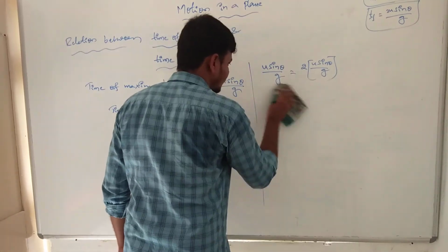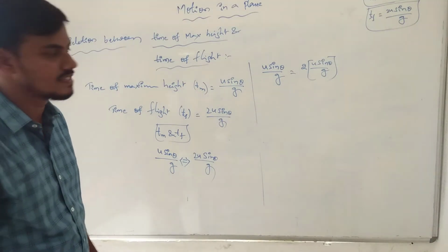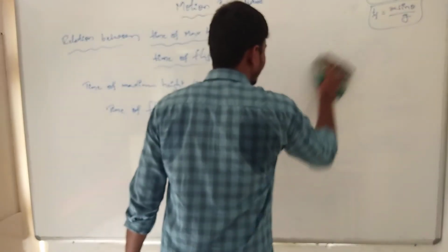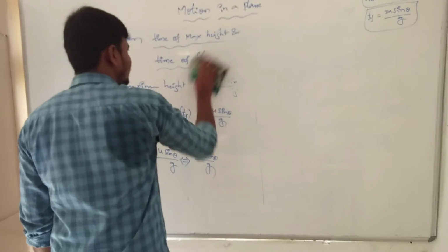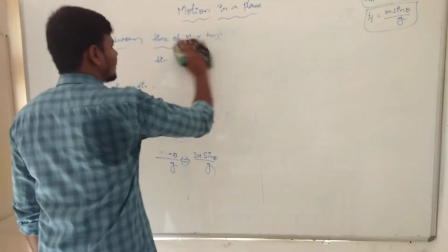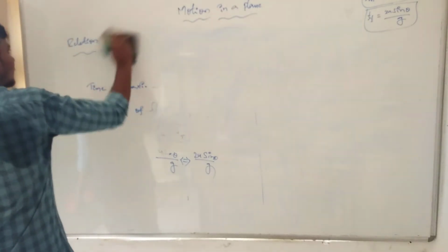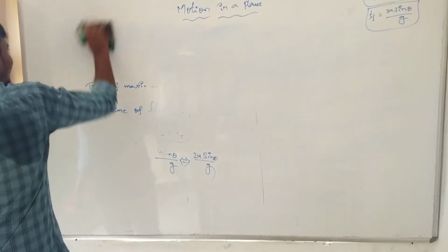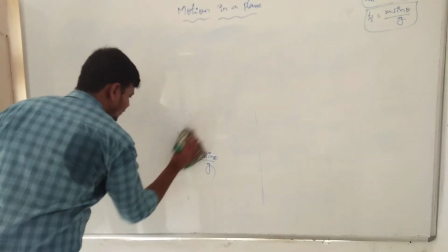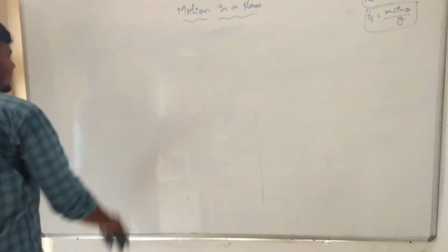Now next one, maximum height of projectile. What is the maximum height of projectile? Now what is a projectile? Projectile means when an object is thrown in the vertically upward direction. This phenomenon is known as projectile.